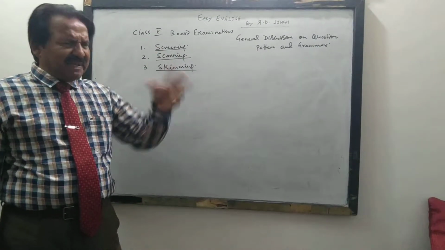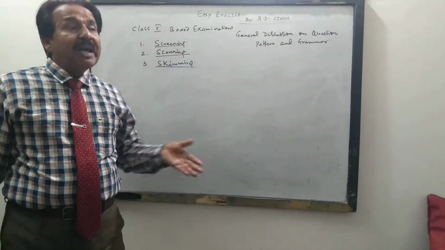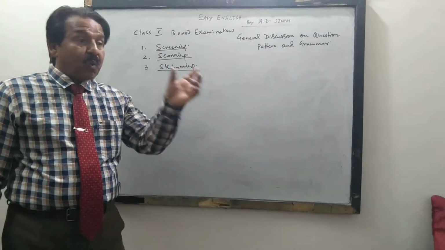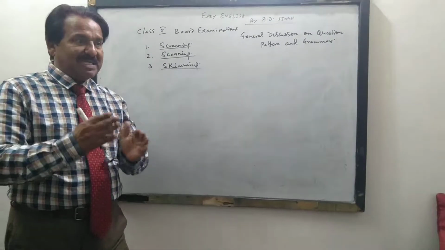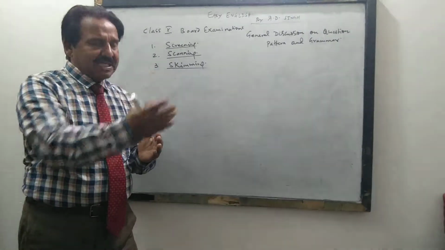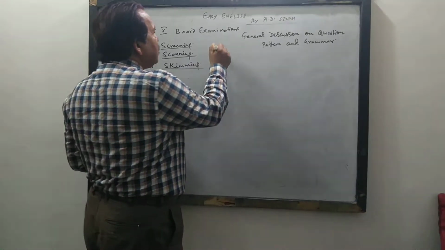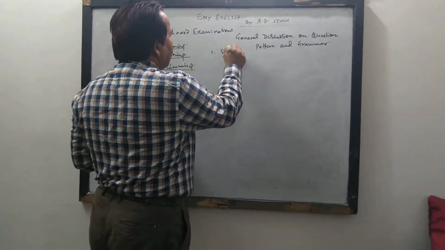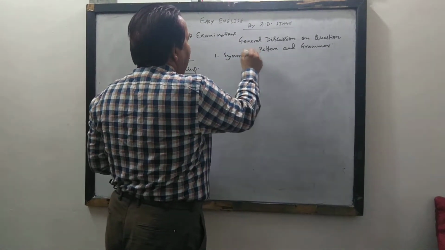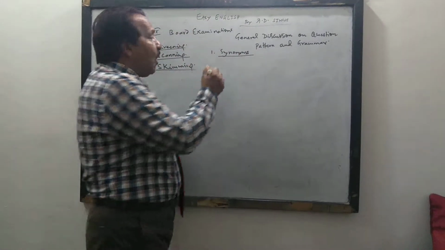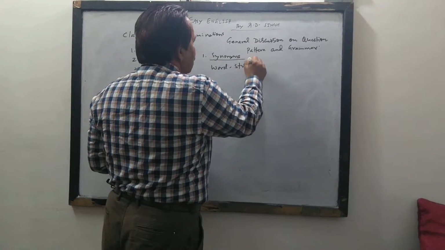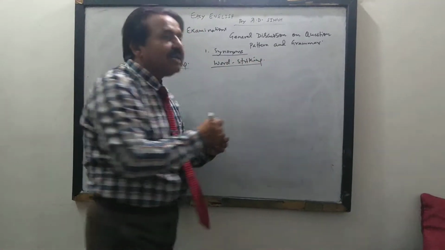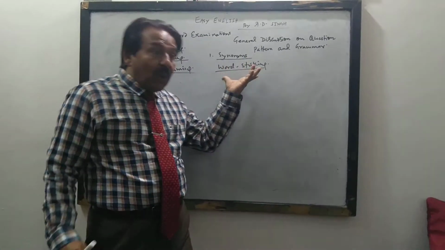Passage number 1 basically will not have word striking questions. Five words are given from the passage, maybe in passage number 2, in which you need to find synonyms of the words asked in the question. Ask, sir, what is it called? It is called word striking. It is a question that is known as word striking.